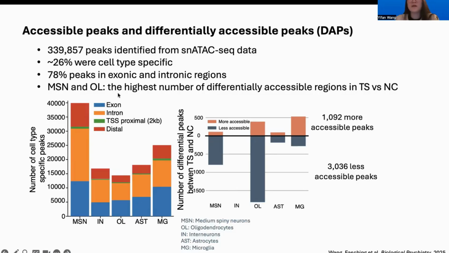And when we were looking at the differentially accessible peaks comparing the TS brains and control brains, we were able to find the largest number of differentially accessible regions in the TS versus control in the medium spiny neurons and oligodendrocytes, as you can see in this figure. In total, we observed over 1,000 more accessible peaks and over 3,000 less accessible peaks in the TS brains.